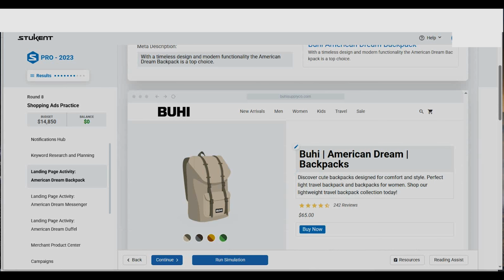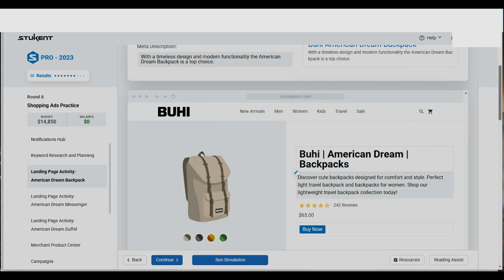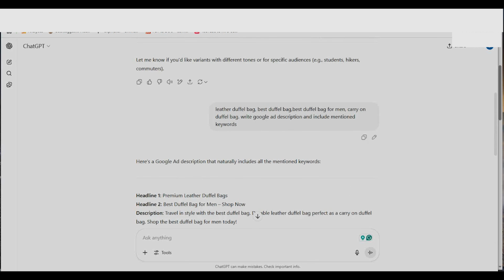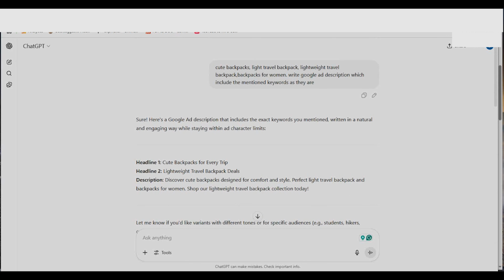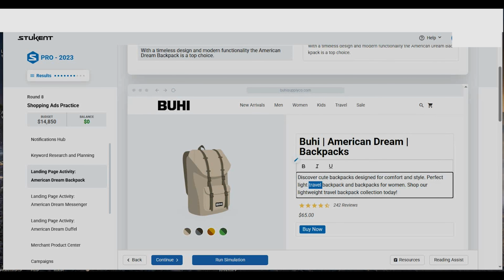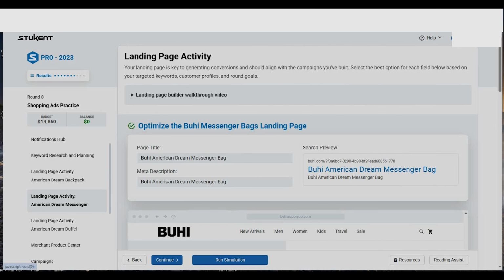And then when you go here, it's going to ask you to create the title, and here you can see we have selected Buy American Dream Backpack. And then for the description, we have used ChatGPT to create it for us, as you can see here. You just go to ChatGPT, include all the keywords that you have selected, and ask it to create the description for you. That's all we have done in this case, and that's the result. This is the description. We have made sure that some of the top keywords are included in the description.